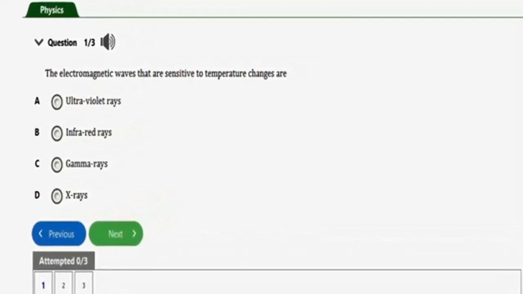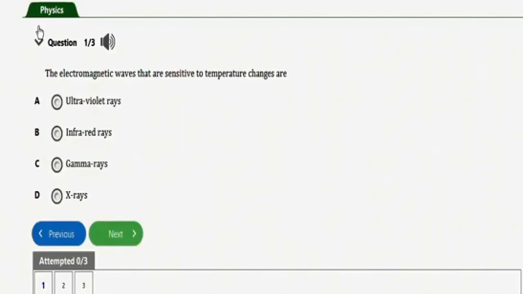In this video, we're going to learn how to solve these physics repeated questions under classification of waves. Alright, so we have 3 repeated questions to attempt for this subtopic under waves. So let's get started. The first question I have here says, the electromagnetic waves that are sensitive to temperature changes are,